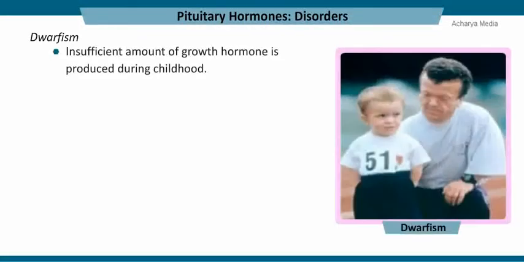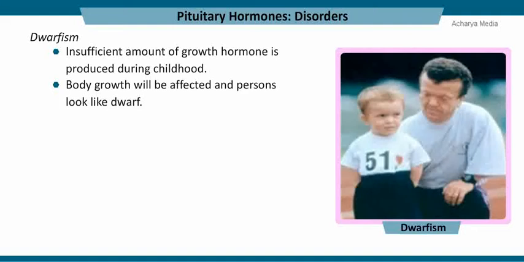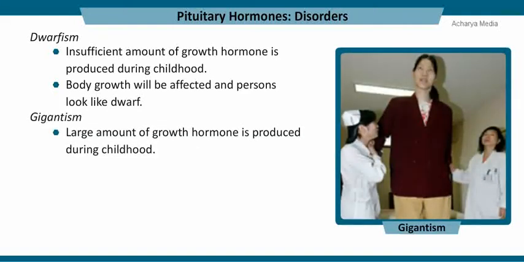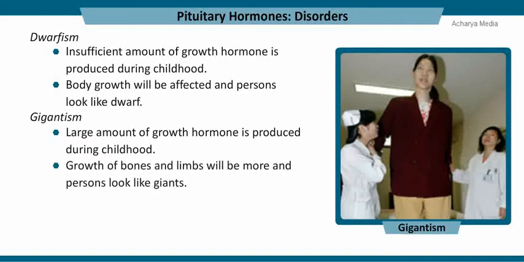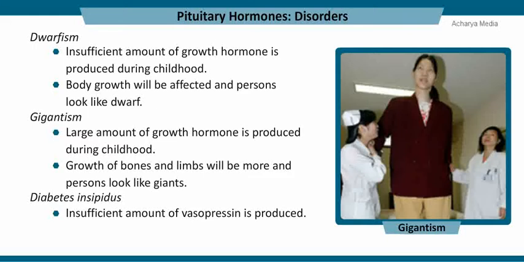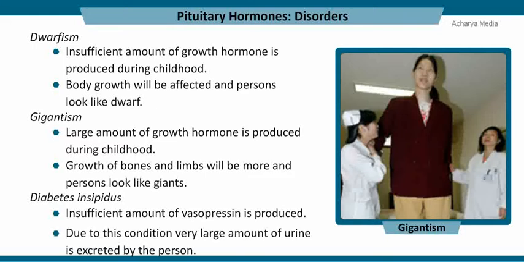Production of insufficient amount of growth hormone during childhood results in dwarfism. Persons affected by this disorder are called dwarfs with stunted growth. If large amounts of growth hormone is produced during childhood, growth of bones and limbs will be more and persons look like giants. This condition is called gigantism. Diabetes insipidus is a condition which occurs due to the insufficient amount of vasopressin produced in the body. Due to this condition, very large amounts of urine is excreted by the person.